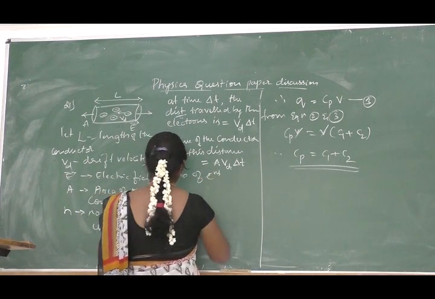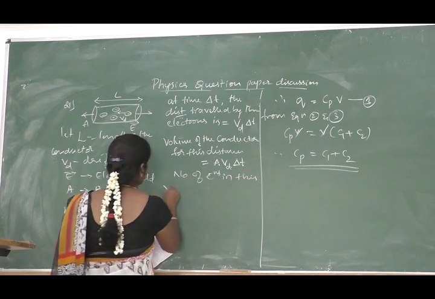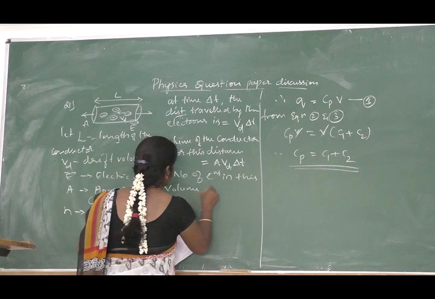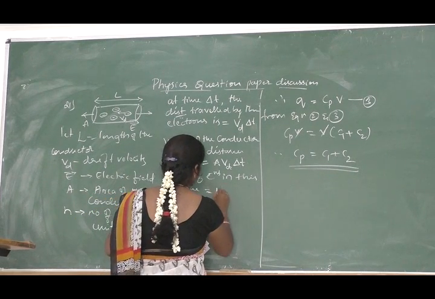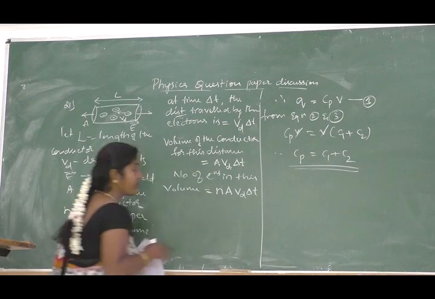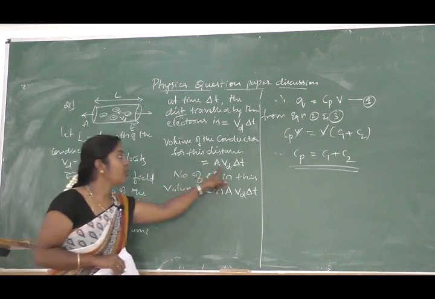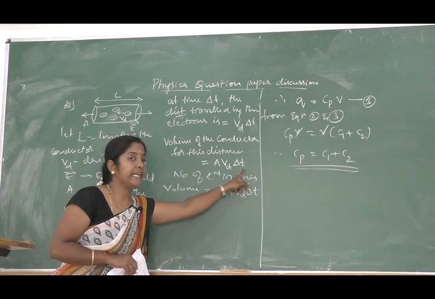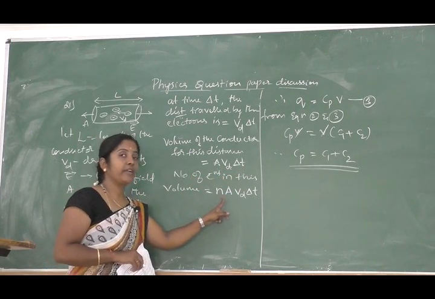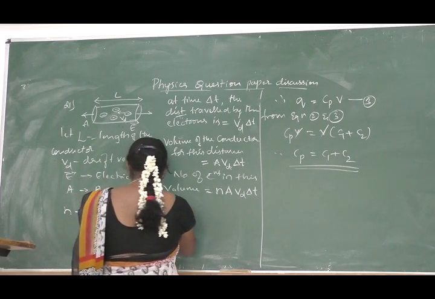Number of electrons in this volume is given by N A Vd into delta T. So we have considered N as the number of electrons per unit volume, but the total volume is A into Vd into delta T. So therefore the number of electrons in this volume is N A Vd into delta T.